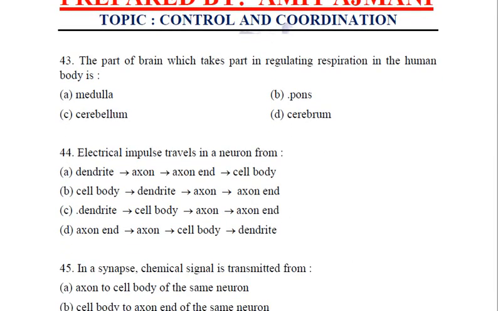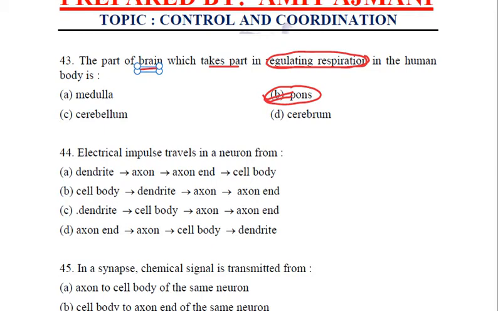Okay. Next, the part of the brain which takes part in regulating respiration. Now, regulating the rate of respiration is the function of the pons. We know that, right? So B is the right answer to this question.